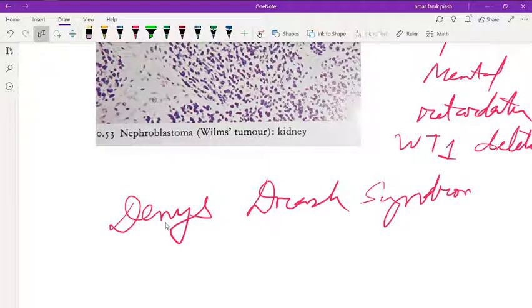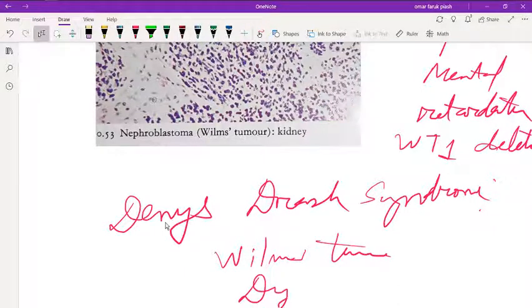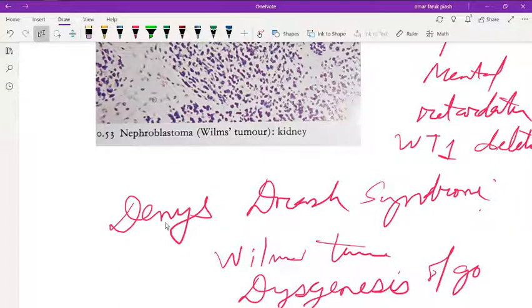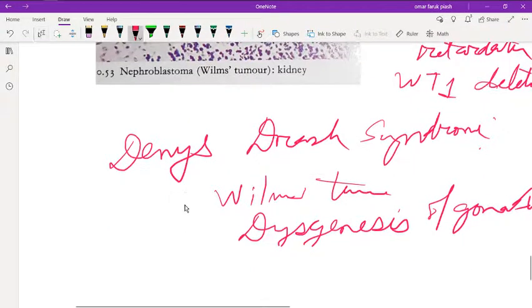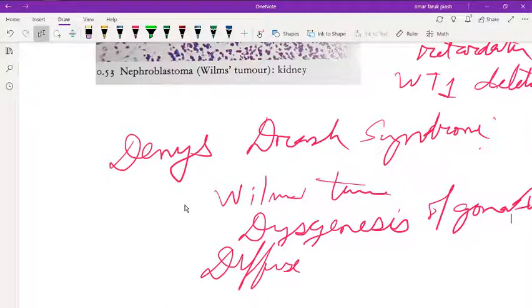In Denys-Drash syndrome, what happens? There is Wilms tumor. There is dysgenesis of the gonads. There is diffuse mesangial sclerosis.